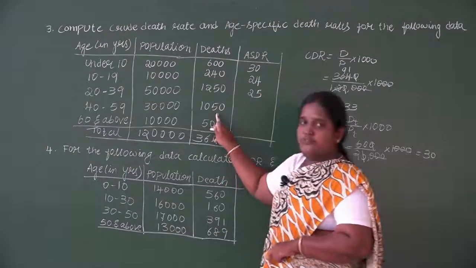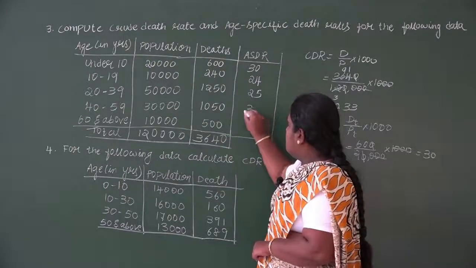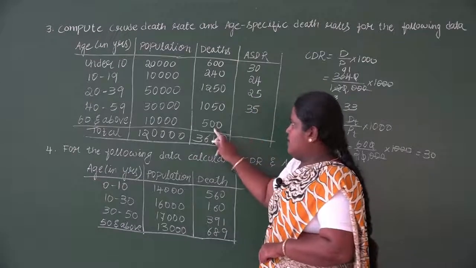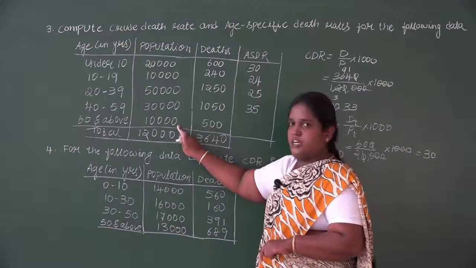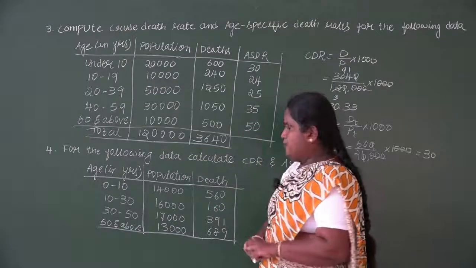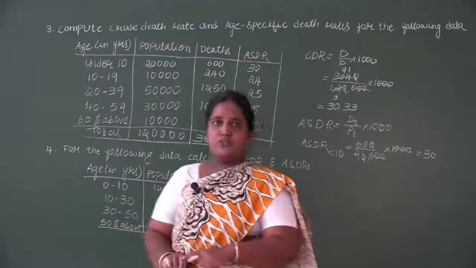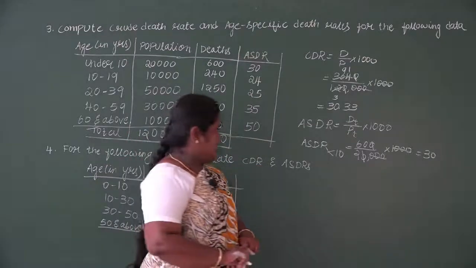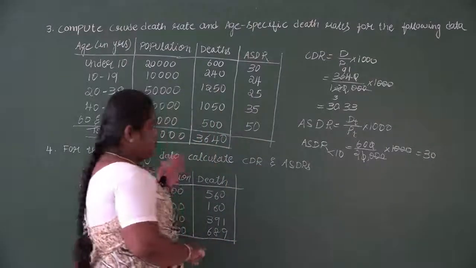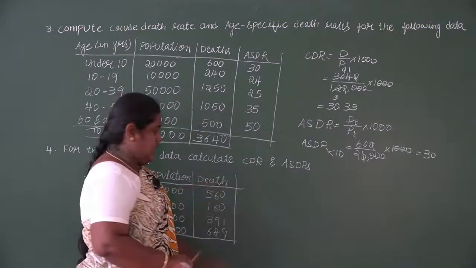Next, 1,050 divided by 30,000 into 1000, we get 35, and the last one, 500 divided by 10,000 into 1000, it is 50. So this was the first problem where we have done the crude death rate and the age specific death rate. The second question is also the same type. So calculate CDR and ASDR.